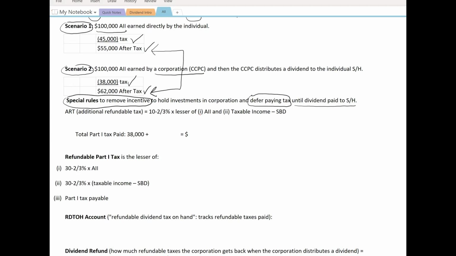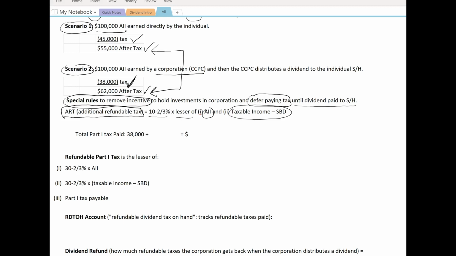Well, the corporation will still have to pay the regular Part 1 tax at the assumed rate of 38%, but there's going to be this additional Part 1 tax, this ART, this additional refundable Part 1 tax, which is going to be calculated as 10 2/3% times the lesser of the CCPC's aggregate investment income or the taxable income of the CCPC minus the small business deduction.